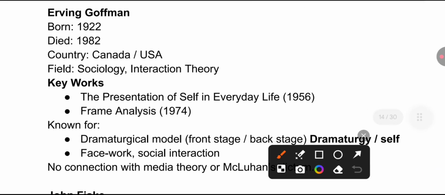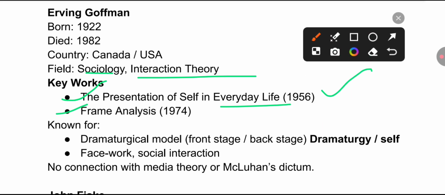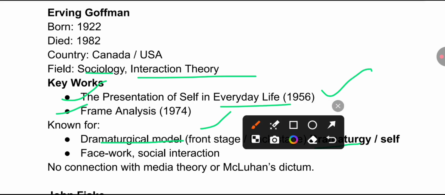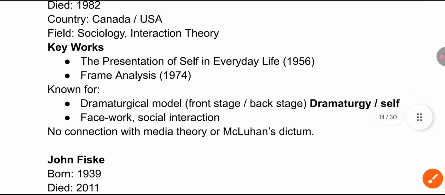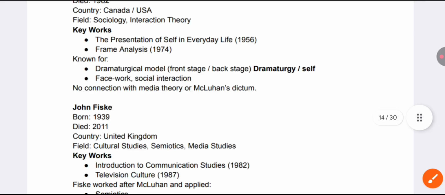Erving Goffman is related to sociology and interaction theory. Remember the key works he has given: The Presentation of Self in Everyday Life, 1956, and Frame Analysis, 1974. And remember the dramaturgical model, in which he mentioned the front stage and back stage. Dramaturgy and self are related with Erving Goffman. Okay. And he is not associated with the medium is the message.